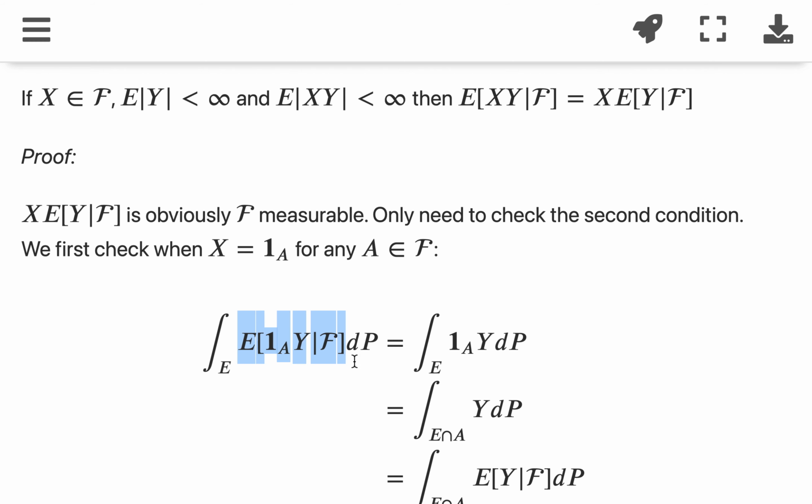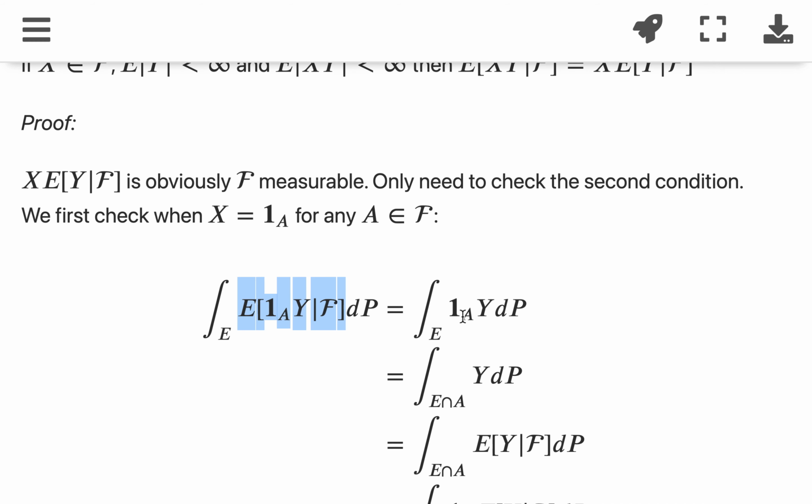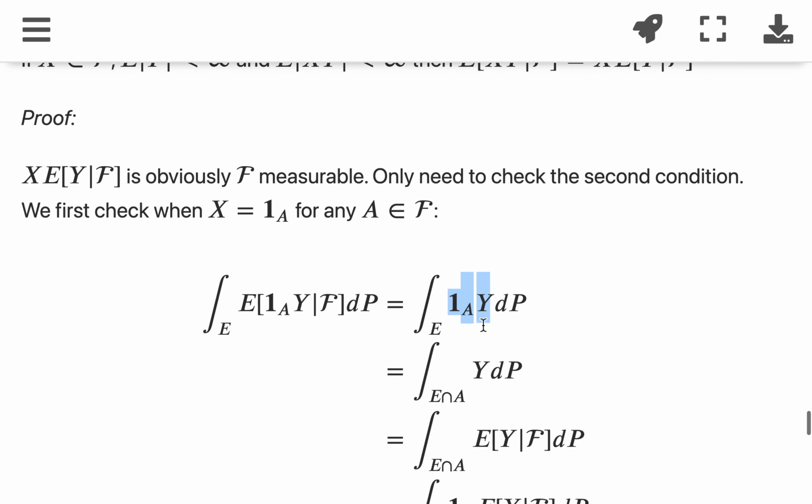So this is what we have, and that's by definition of conditional expectation. It's just an integral of the indicator function 1_A times y.